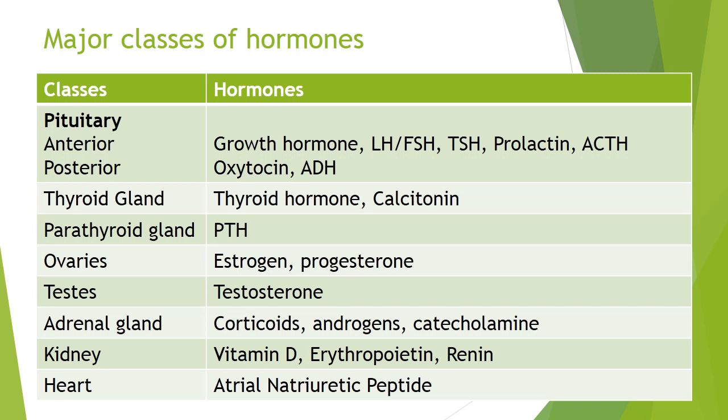The adrenal cortex secretes corticosteroids, that is glucocorticoids and mineralocorticoids, and androgens, as well as the adrenal medulla secretes catecholamines, mainly adrenaline. The kidney secretes many hormones like vitamin D, erythropoietin, renin. The heart also secretes a hormone, that is atrial natriuretic peptide. So these are just a few examples of hormones.